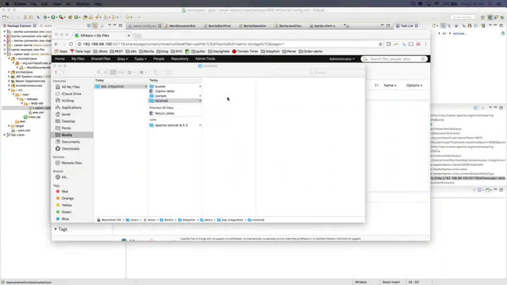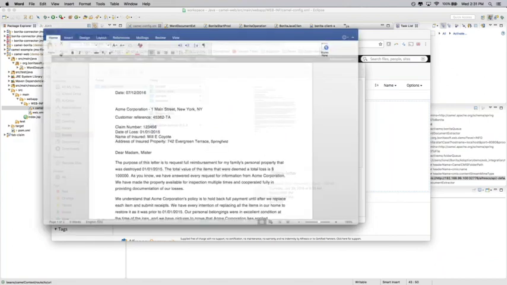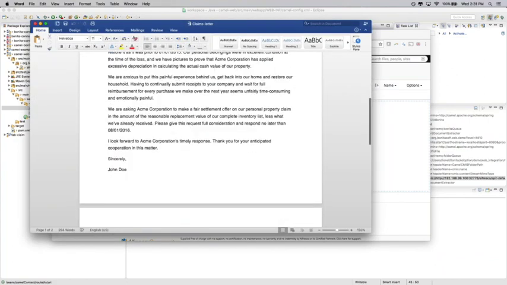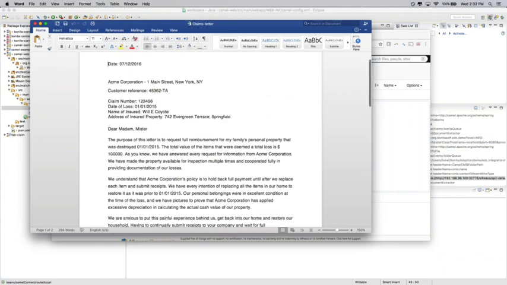So let's try it. Here I have an example of a claims letter. It's a sample that I found on the internet, really a generic claims letter. And here we have the customer reference that we will use to map out with the customer in our process.